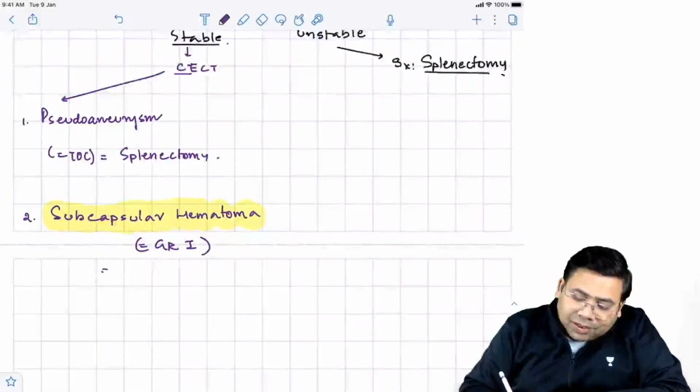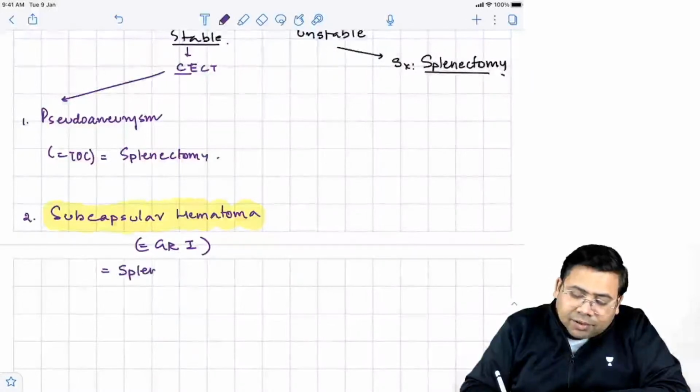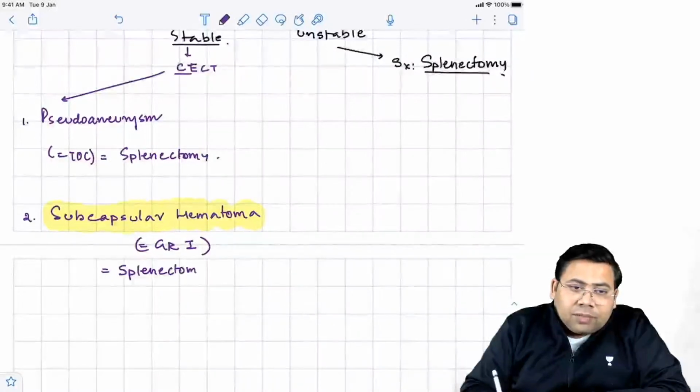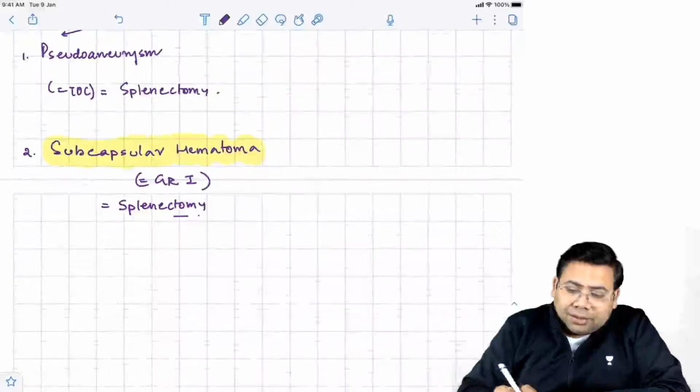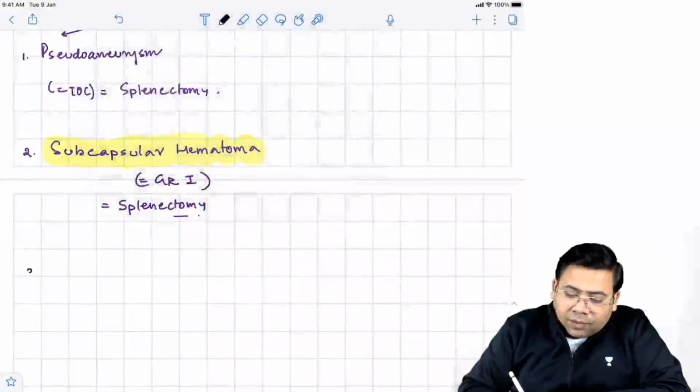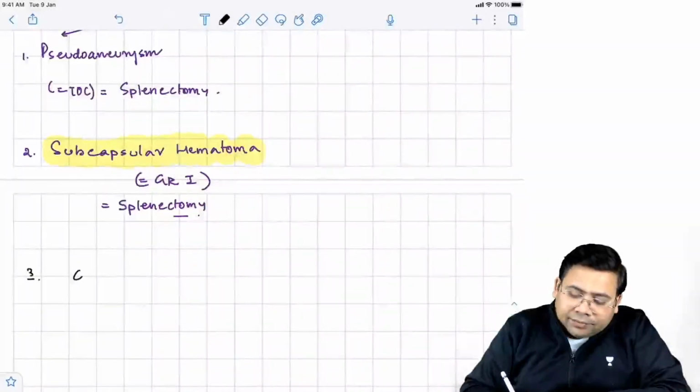And what is the management? Yes, splenectomy. God bless you. Okay, the third is we talk about the grade.